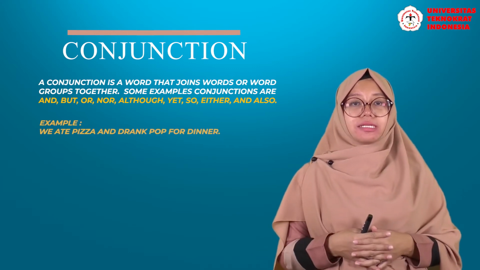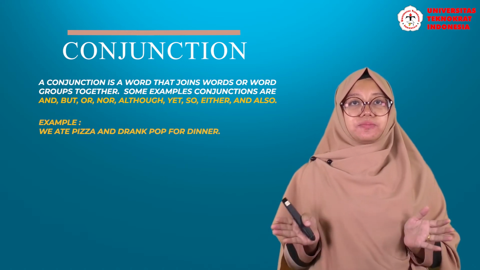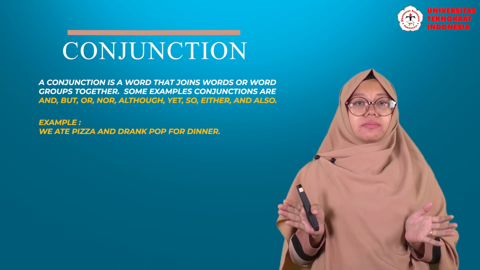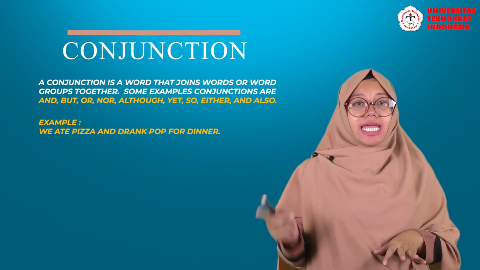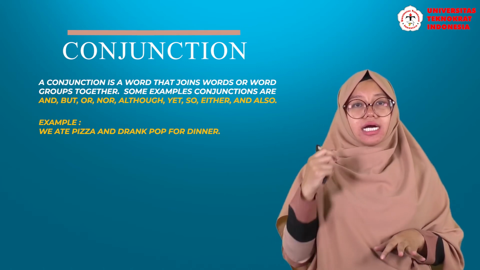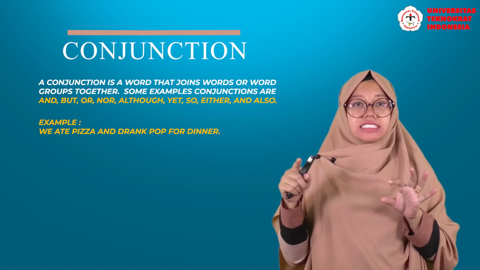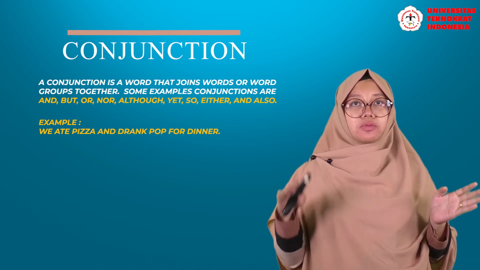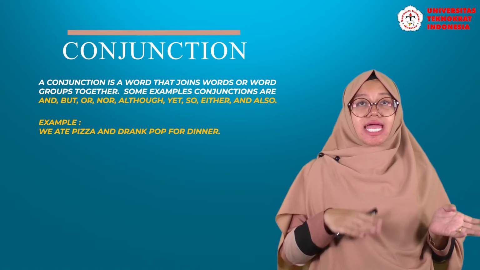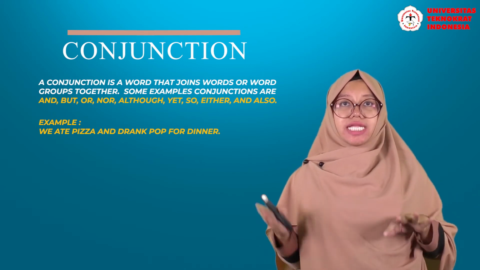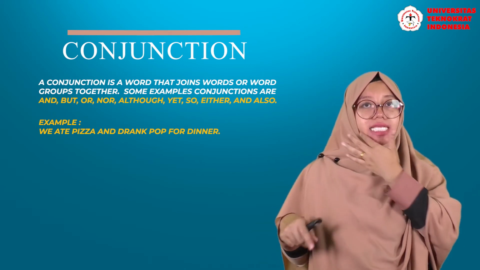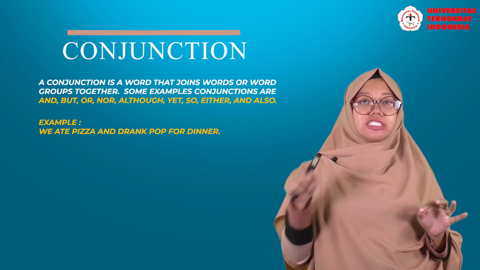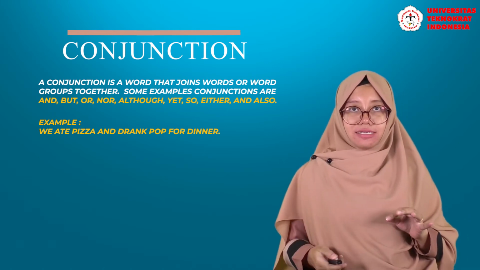For example, we ate pizza and drank pop for dinner. "And" here joins two activities. The first one is eating and the second one is drinking.